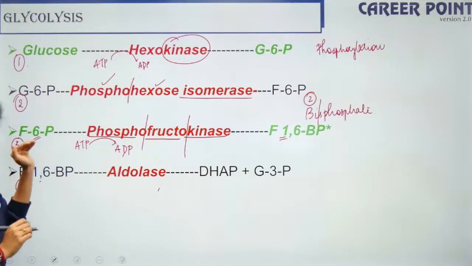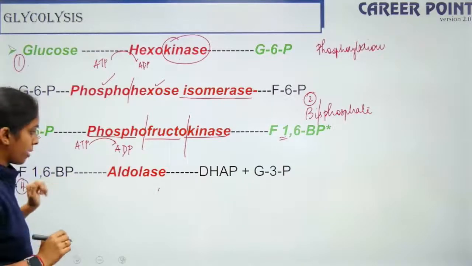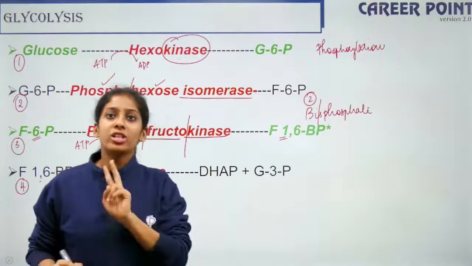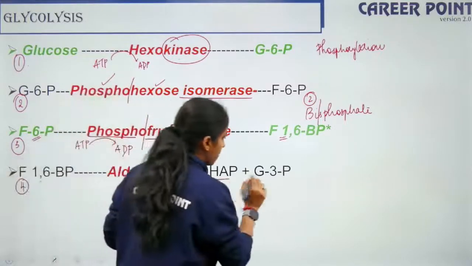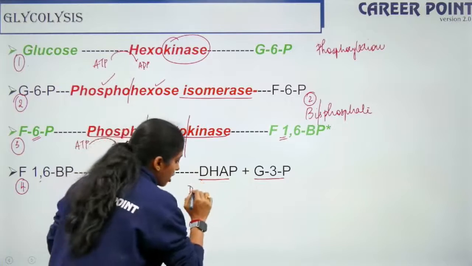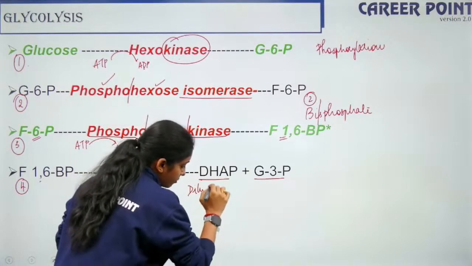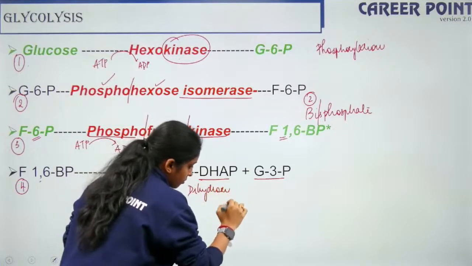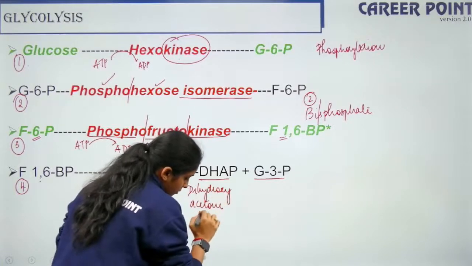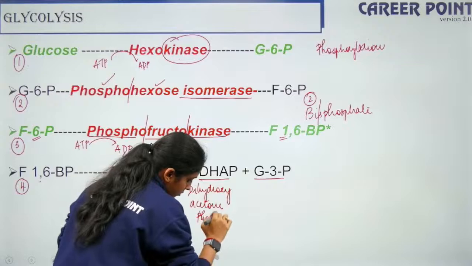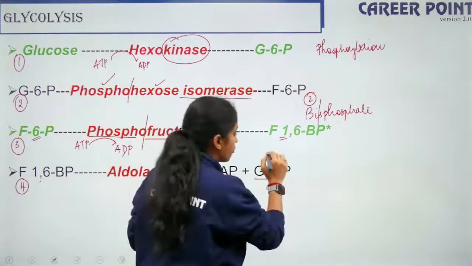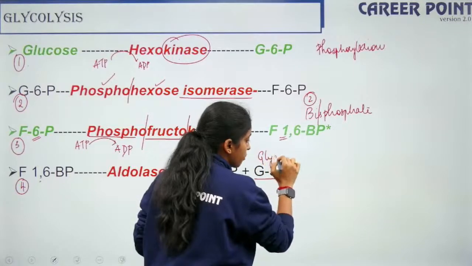This fructose 1,6-bisphosphate is now getting converted into 2 products. What are the 2 products? DHAP and G3P. DHAP stands for dihydroxyacetone phosphate, and G3P stands for glyceraldehyde 3-phosphate.